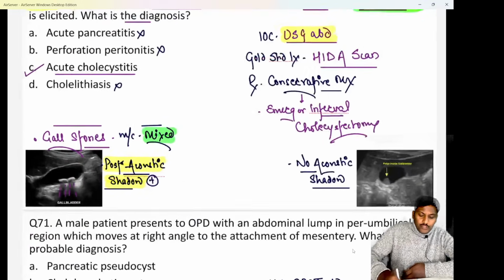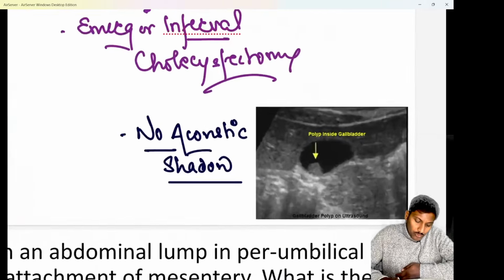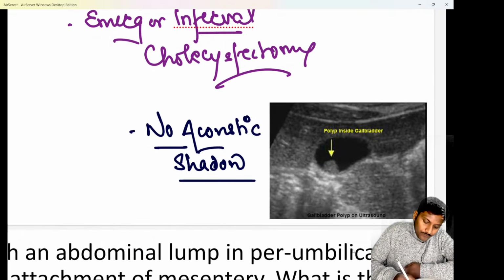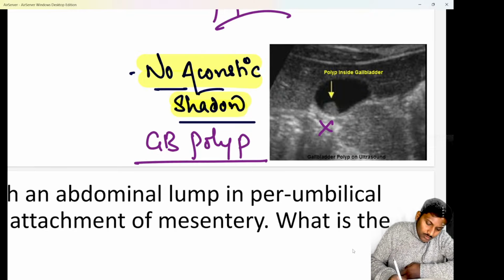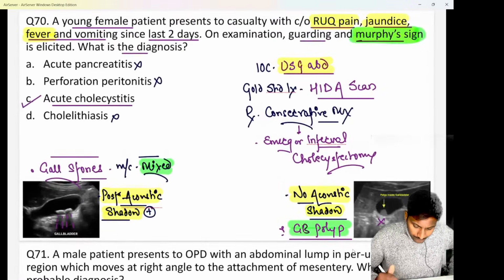Hopefully clear. Whereas if there is no posterior acoustic shadowing on the ultrasound, do remember, then the diagnosis is going to be a gallbladder polyp. Whenever there is no posterior acoustic shadowing on the ultrasound abdomen, it is a classical case of nothing else but a gallbladder polyp. That has to be kept in mind.